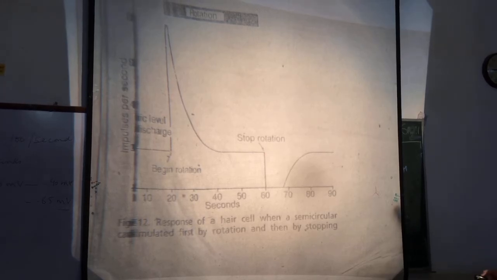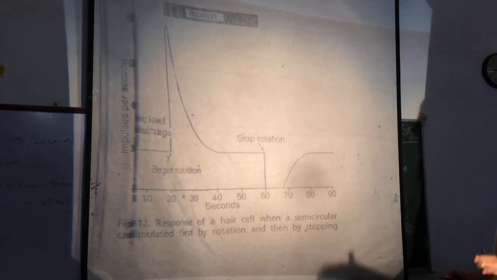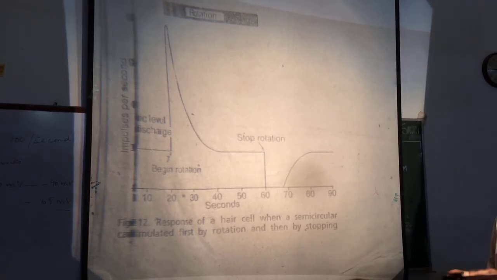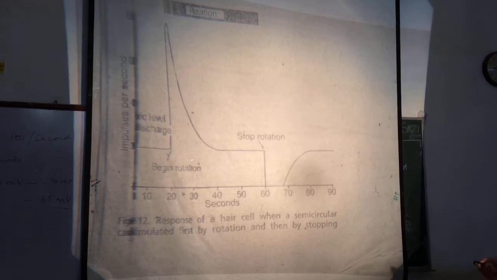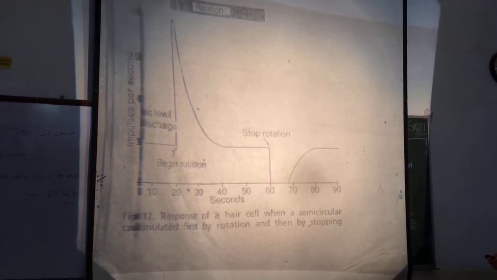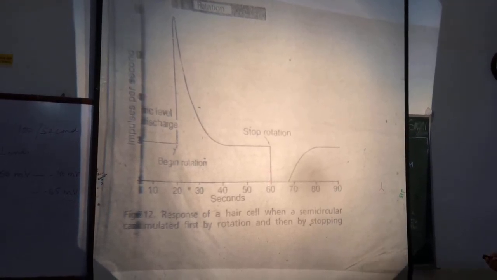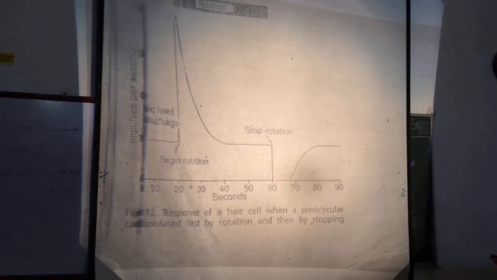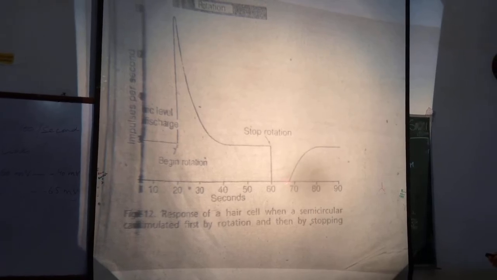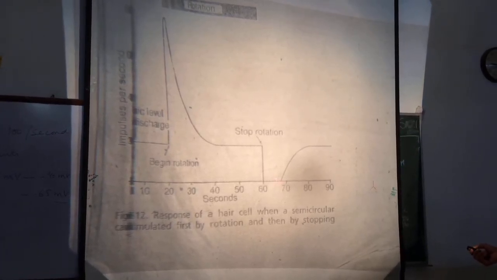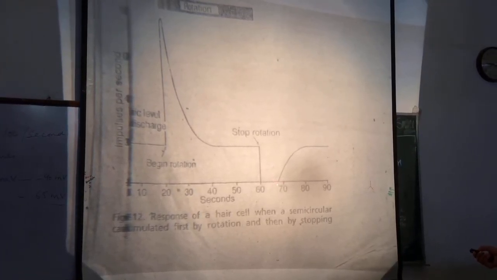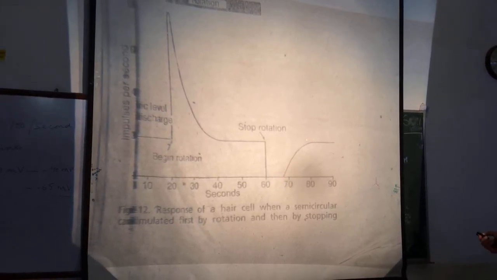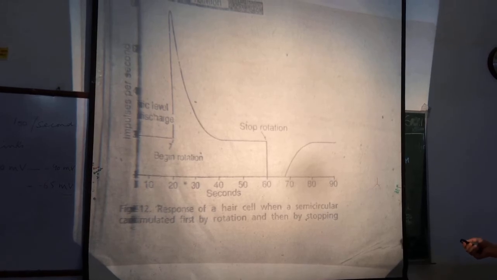because of the momentum of the endolymph, it tends to move in the same direction. And there is bending of stereocilia away from the kinocilium. So impulse discharge will decrease, even below resting value, it goes to 0. And then after some seconds, when the momentum of the endolymph is overcome, the impulse discharge comes back to the resting value.